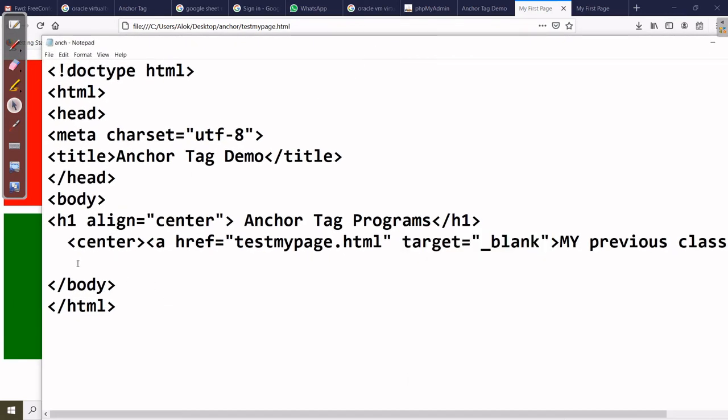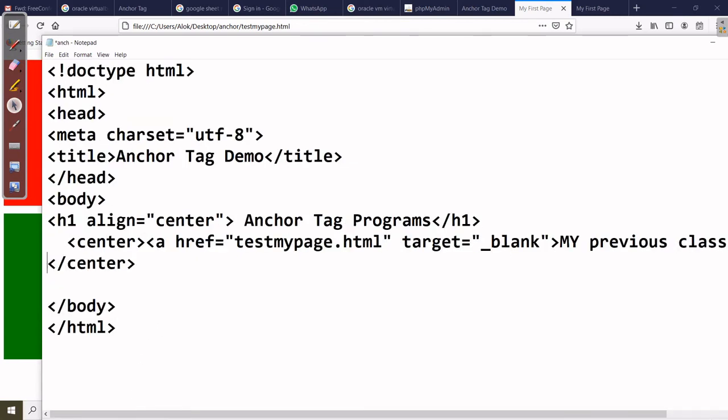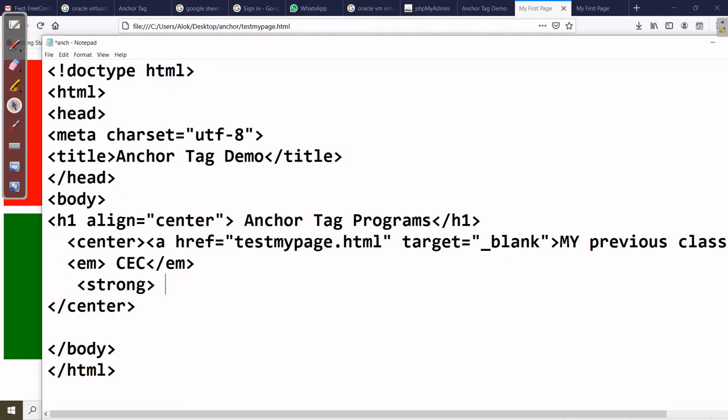I put here again inside the center only, then it is easy for you to see. Center I will use again here, EM, CEC, and close EM. Just a little bit the font will change, right? And one more I'll use, strong, CSE department. Now you see the difference here.